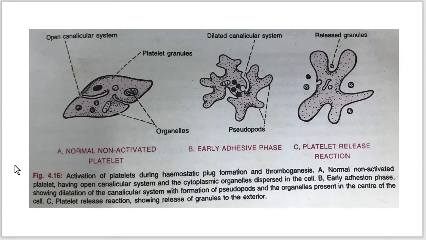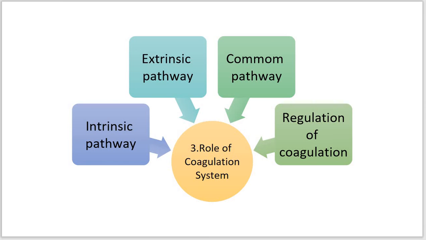Now the next is the role of coagulation system. Here the coagulation mechanism shows the intrinsic pathway and the extrinsic pathway, which collectively form the common pathway, and after that the regulation of the process of coagulation. Now we can see all the events one by one.